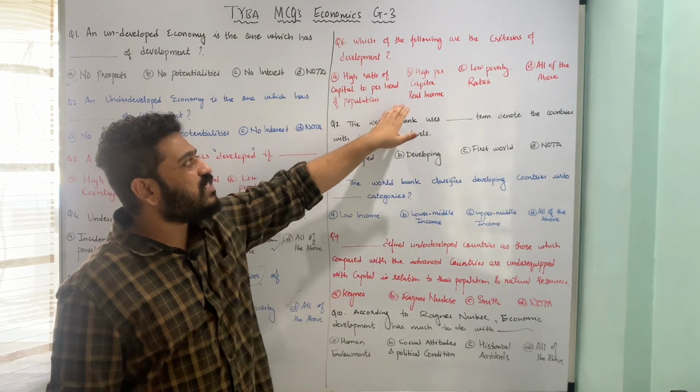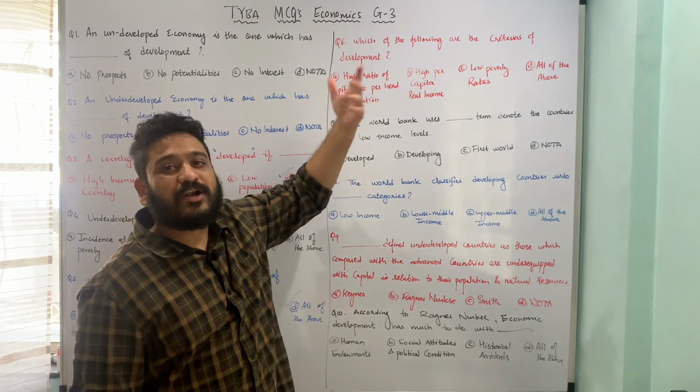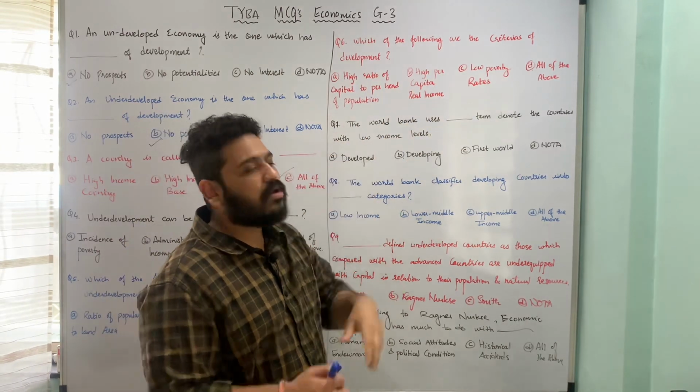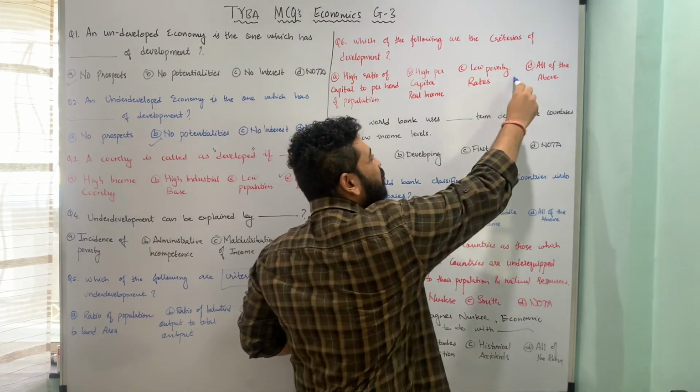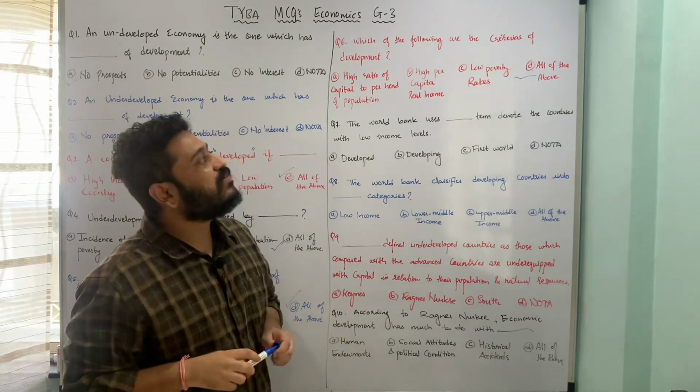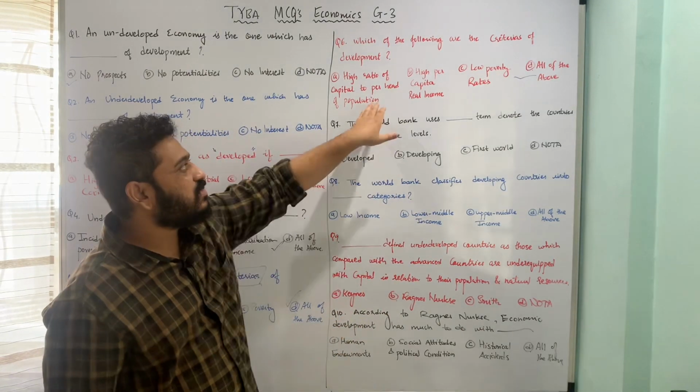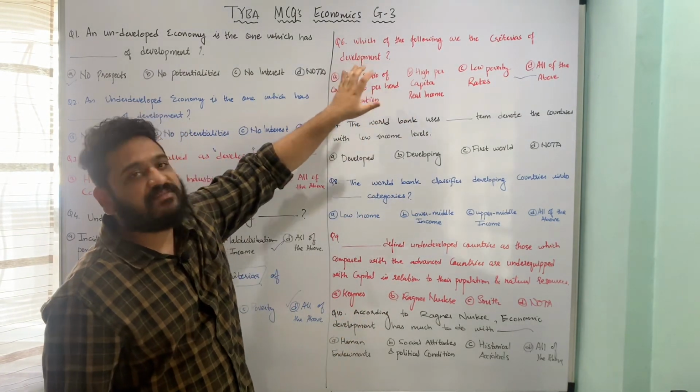So again, all these three things are in a sense talking about or denoting development, and therefore all of the above is the correct answer to this particular question. That means, which of the following are the criterias? All these three things are the criterias of development.